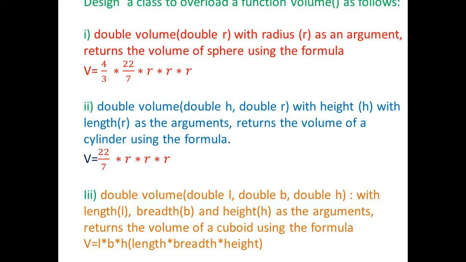First one, double volume(double R), with radius R as an argument, returns the volume of a sphere using the formula V equal to 4 by 3 into 22 by 7 into R into R into R. Second one, double volume(double H, double R), with height and radius as the arguments, returns the volume of a cylinder using the formula V is equal to 22 by 7 into R into R into H. Third one, double volume(double L, double B, double H), with length, breadth and height as the arguments, returns the volume of a cuboid using the formula V is equal to L into B into H, length into breadth into height. This is the question. Okay.